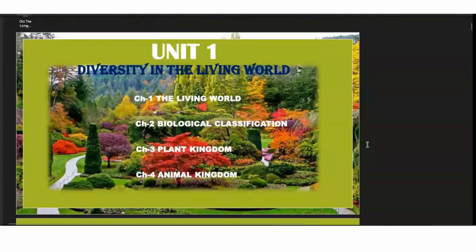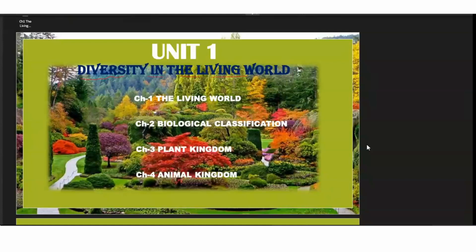Okay, so we are going to start with the chapter which is the part of your unit 1. The name of the unit entirely is diversity in the living world. Okay, diversity in the living world. Here we are going to talk about all the different kinds of living organisms that we find around us.